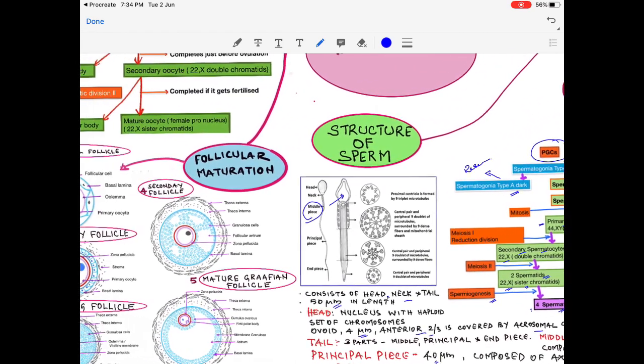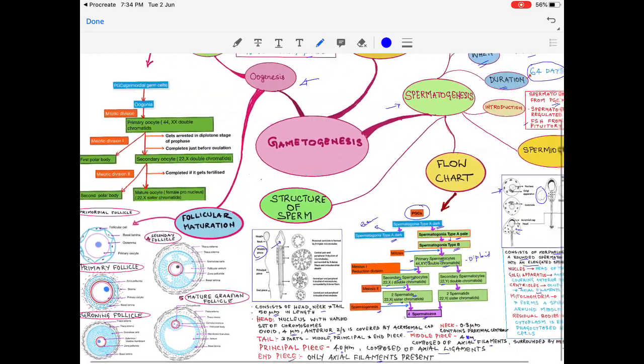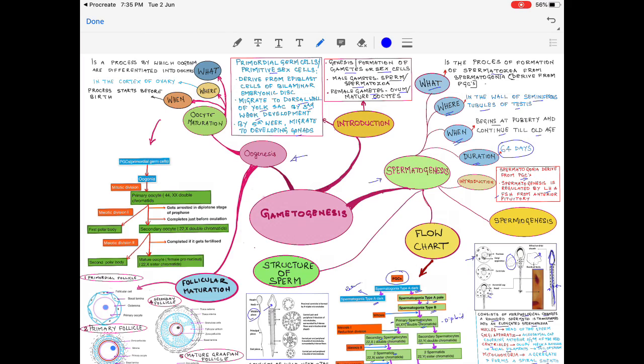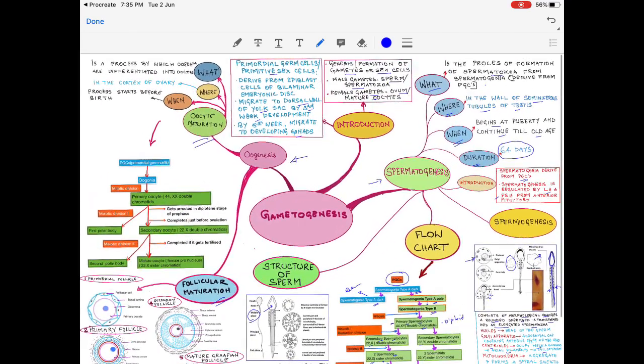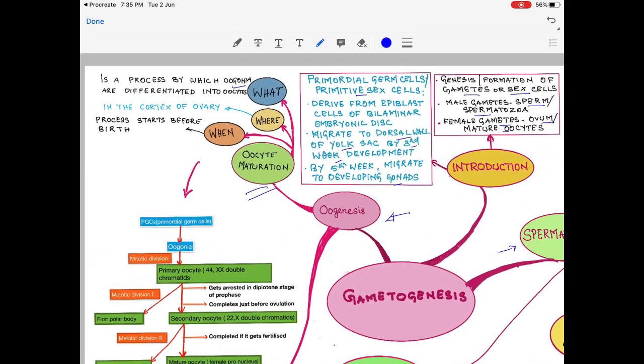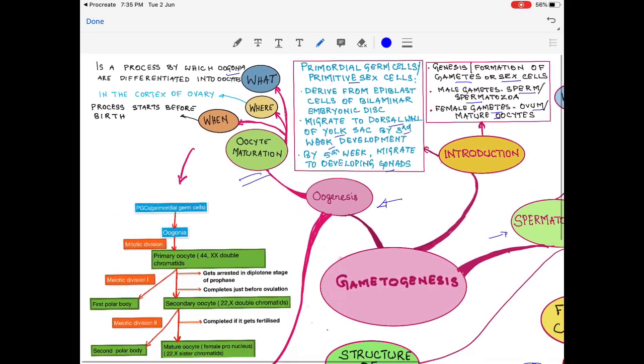Now we'll come to the oogenesis. Oogenesis is divided into 2 sections, the oocyte maturation and follicular maturation. Now the oocyte maturation, we can start with what is it? It's a process by which the oogonia are differentiated into oocytes. Where is it happening? It is in the cortex of the ovary.